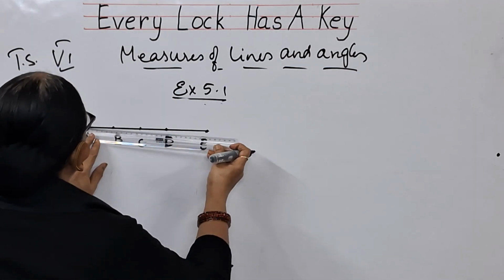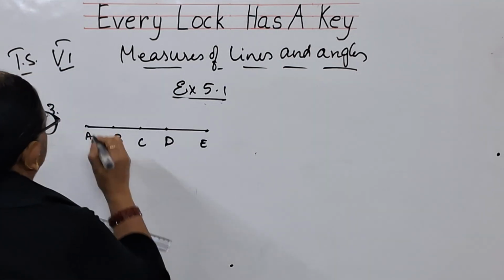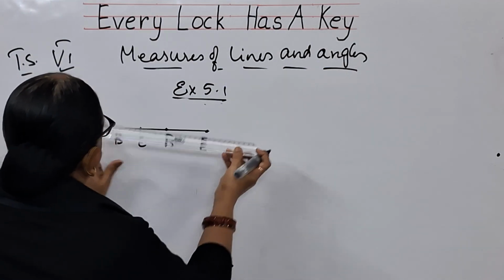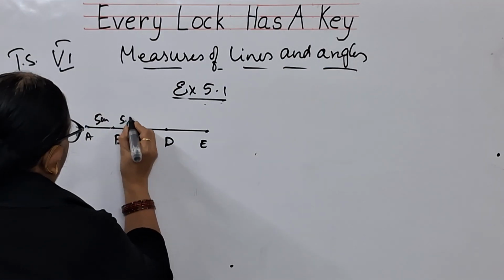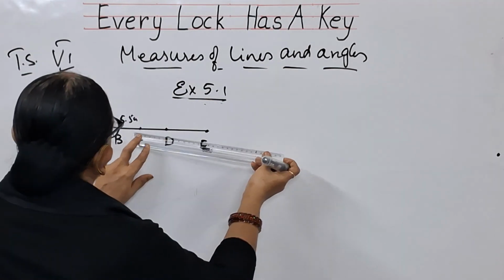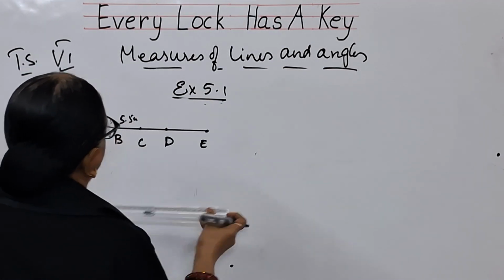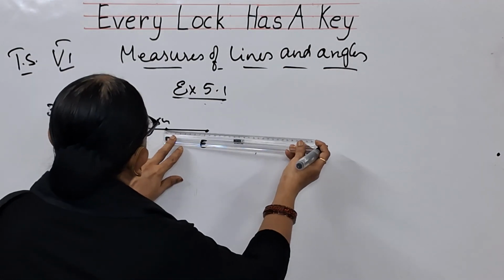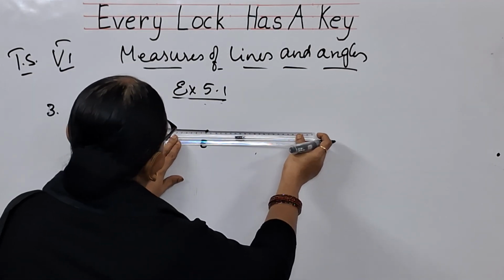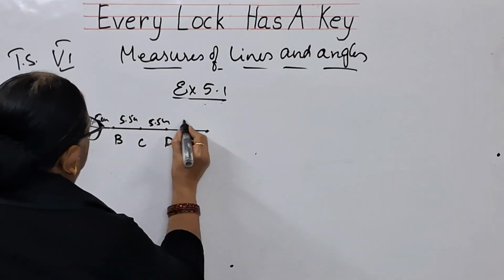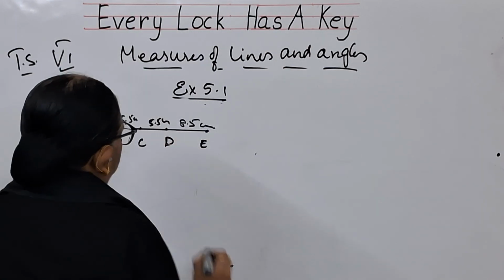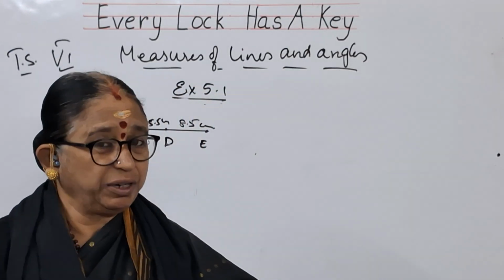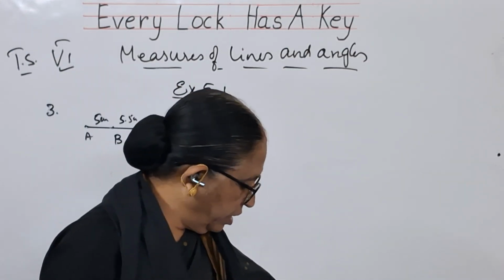From 0 to B, here I have got 5 centimeters. B to C, 5.5 centimeters. C to D, see, children, again from C, this also I have got 5.5 centimeters. D to E, I have got 8.5 centimeters. So in this way, actually these will not be the measures of your line segment, children, but you measure it using the instrument and find out.